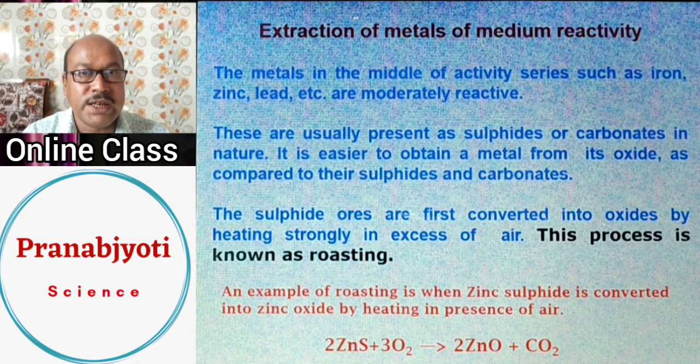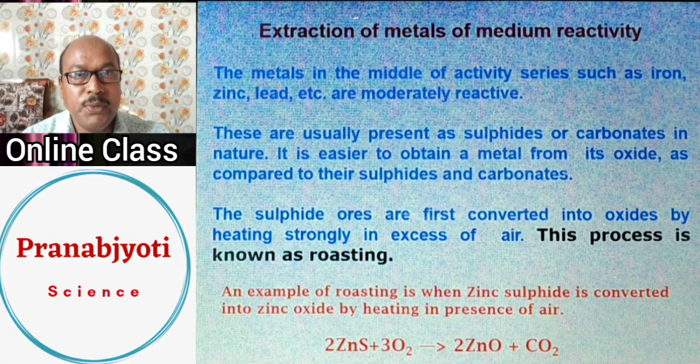So scientists convert those sulfide or carbonate ores to metallic oxides. If it was zinc sulfide, it will be converted to zinc oxide. If it was zinc carbonate, it will be converted to zinc oxide.